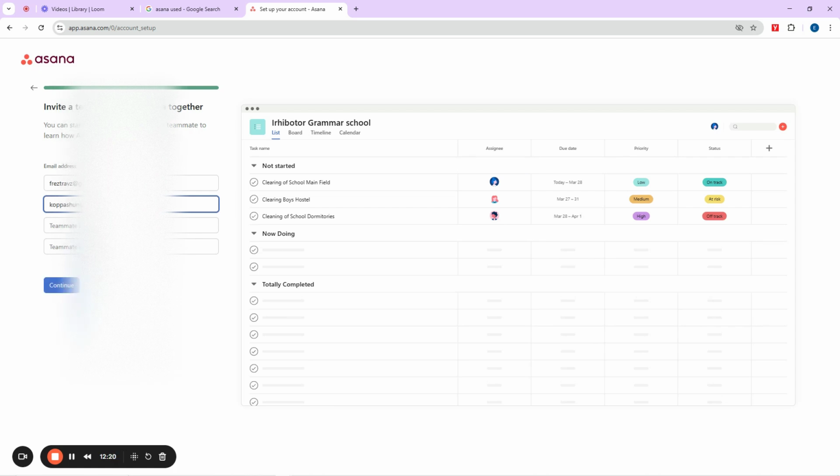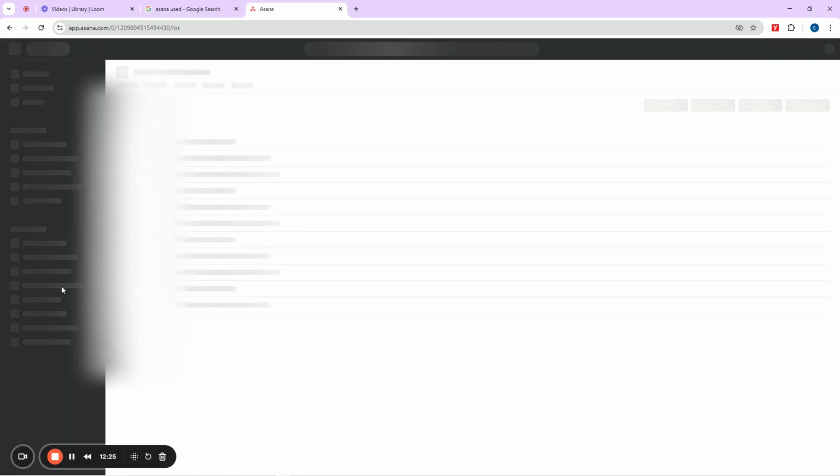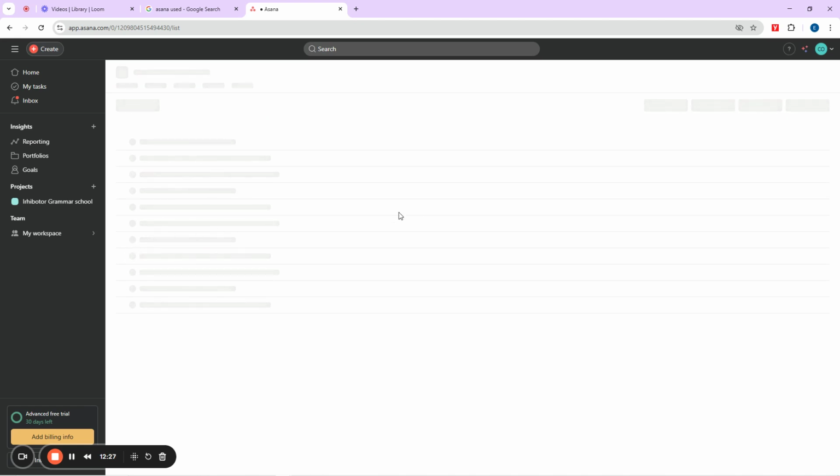Then this one is for you to invite your teammates, as many as are in your team, and then click on continue to get to your dashboard.